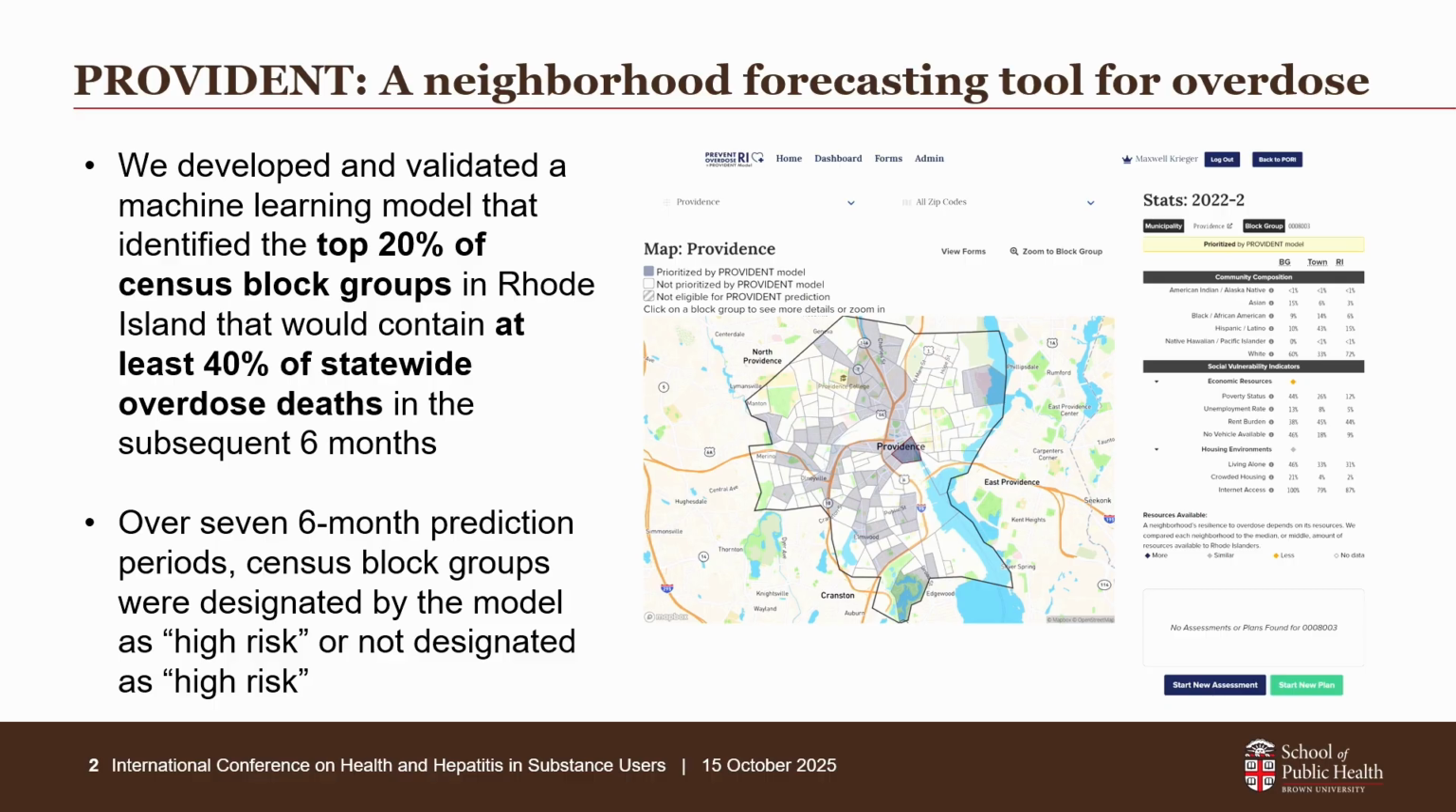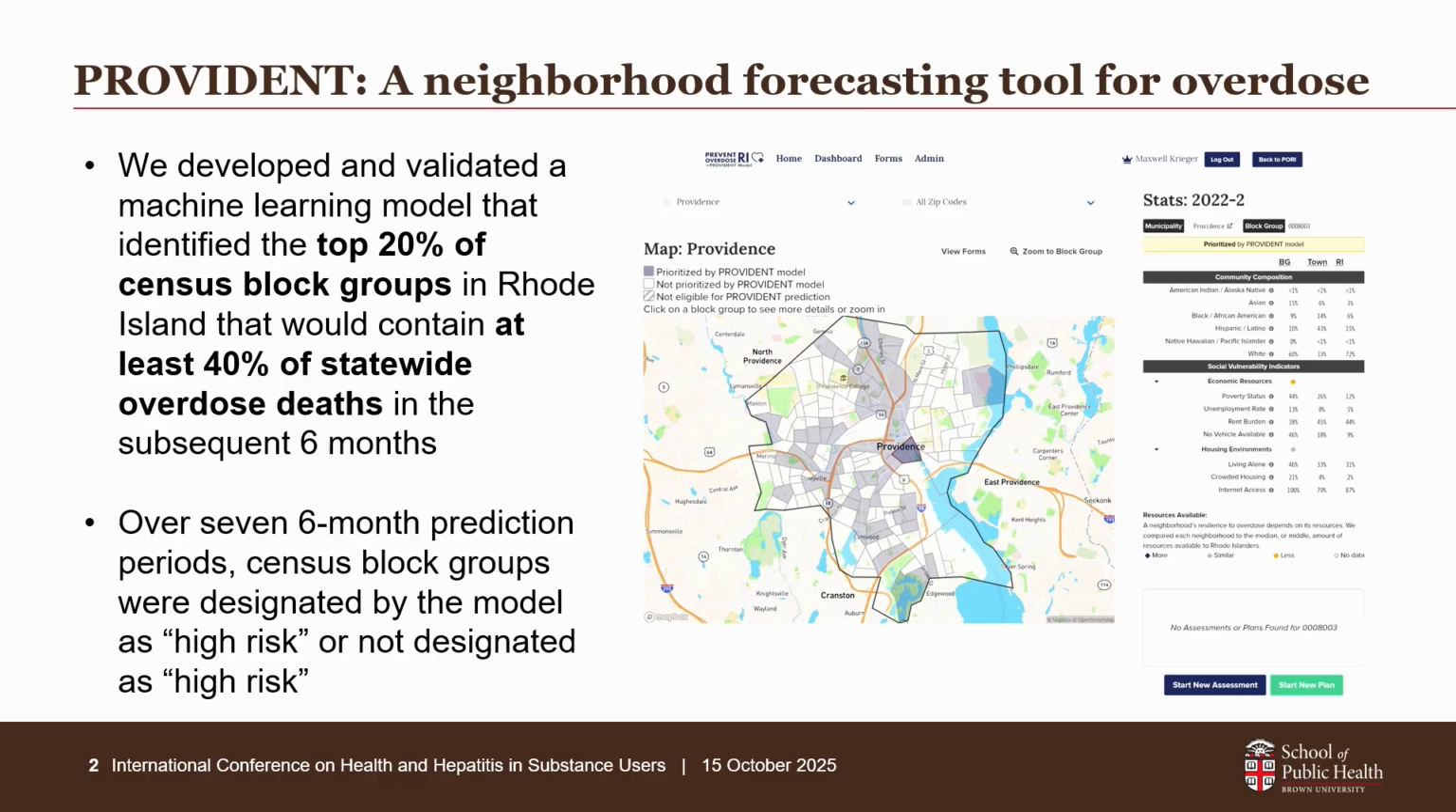We think of the overdose crisis as a reflection of a combination of both structural factors that are pretty chronic, but also more acute risk due to volatility in the drug supply or disruptions to local harm reduction service provision. And so to inform the rapid delivery of harm reduction resources to specific communities where they are needed most, our team developed and validated a machine learning model to predict neighborhood level rates of drug overdose deaths. So this Provident model can consistently predict the top 20% of neighborhoods that will contain at least 40% of statewide overdose deaths in the next 6 months.